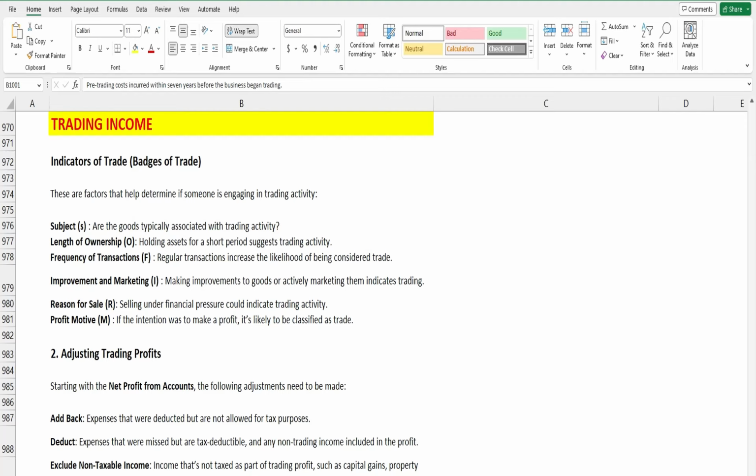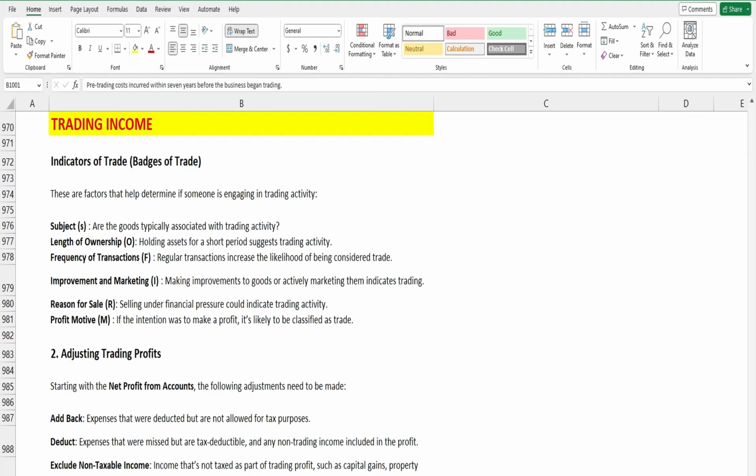So let's start with the basis of trade. During our school time, students used to have a badge on their school uniform that gave information about the name of the student and the class they were studying in. Similarly, in the army, they have lots of medals on their uniform that indicate the person's position and seniority level. The same kind of thing happens in trading income.